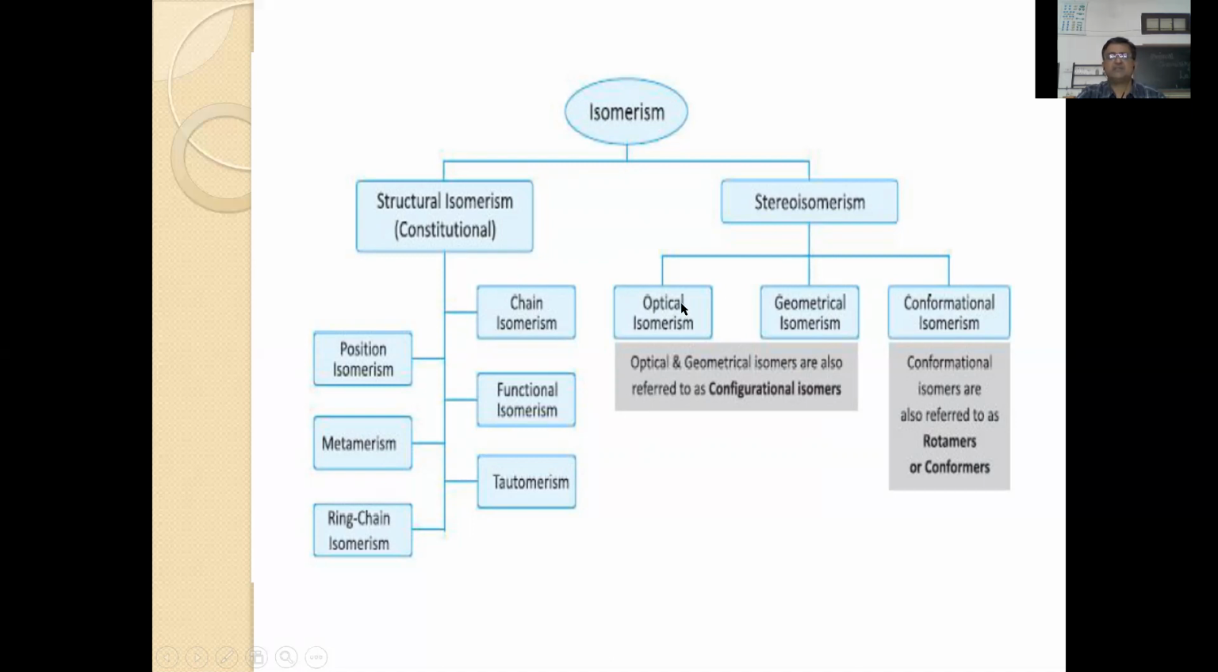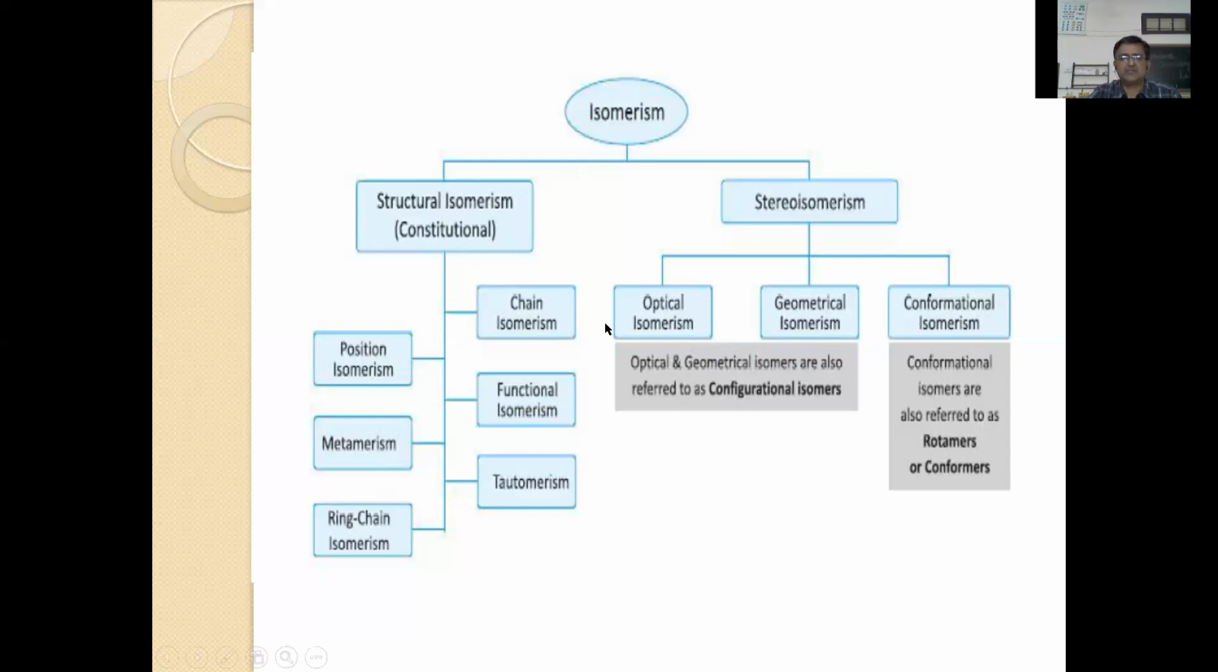Optical isomerism, by virtue of rotation of plane polarized light. Geometrical isomerism, which exists due to restricted rotation around a carbon-carbon double bond, or a single bond in the case of cyclic compounds. And conformational isomers, which exist by free rotation around a carbon-carbon single bond. So this is a broad classification of isomers. We have come across it many times already, but as per your syllabus, our focus is only on the optical and geometrical, including conformational isomerism.